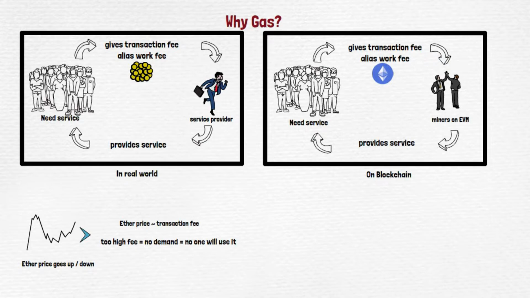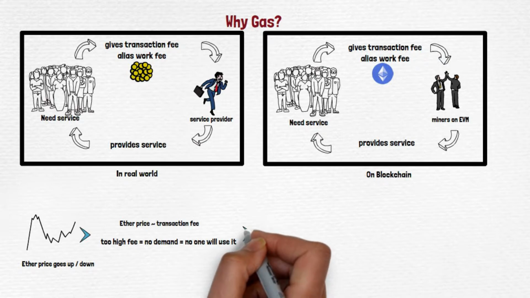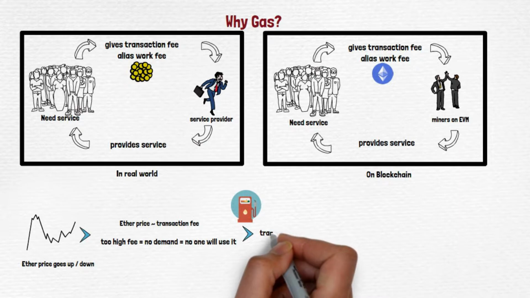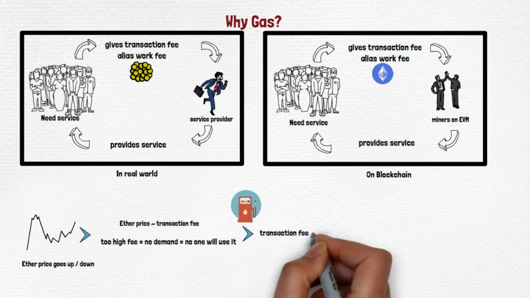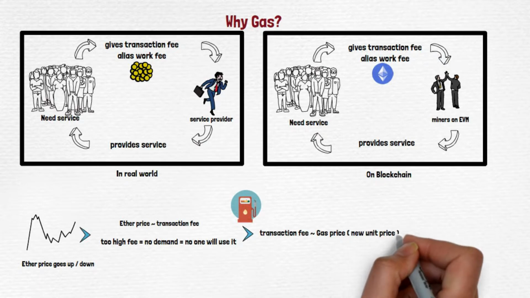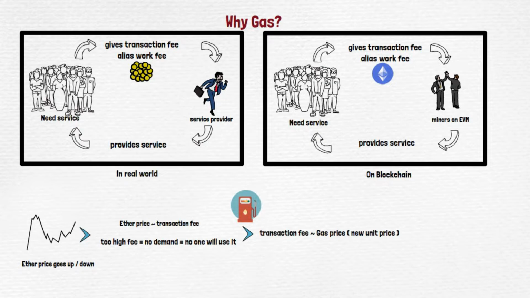So for that reason, there is a separate unit that can be seen, which is called gas. How the gas is calculated, how the gas price varies, and all those things we'll cover in a moment. What exactly gas is, we are going to say in a moment. As of now, we are on why gas. So now when gas comes into the picture, we are saying ether is not determining the transaction fee, but gas price is determining transaction fees. So here gas price means what? What is the gas price of what? Who is going to buy the gas? Why gas and all? Again, we are going to take that in a moment.